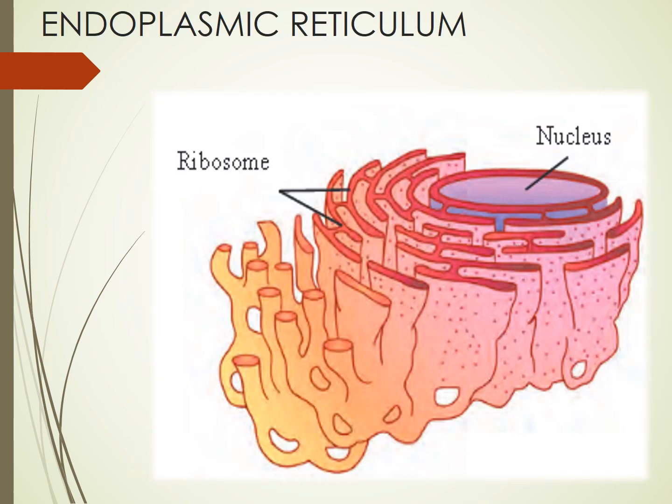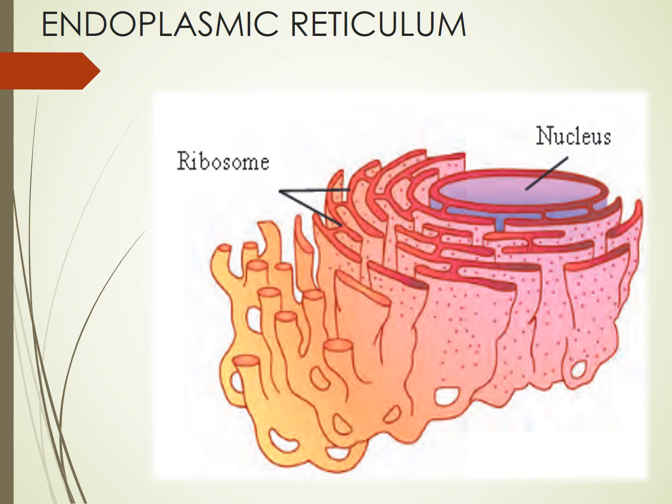Now coming to endoplasmic reticulum. Endoplasmic reticulum, as you can see, is a network kind of structure which is also connected to the nucleus, and it is also connected to the plasma membrane. So it's like a link in between. This network kind of structure is connected with the help of tubes. Small tubes connect these network kind of structures. Okay, and all this is filled with fluid.